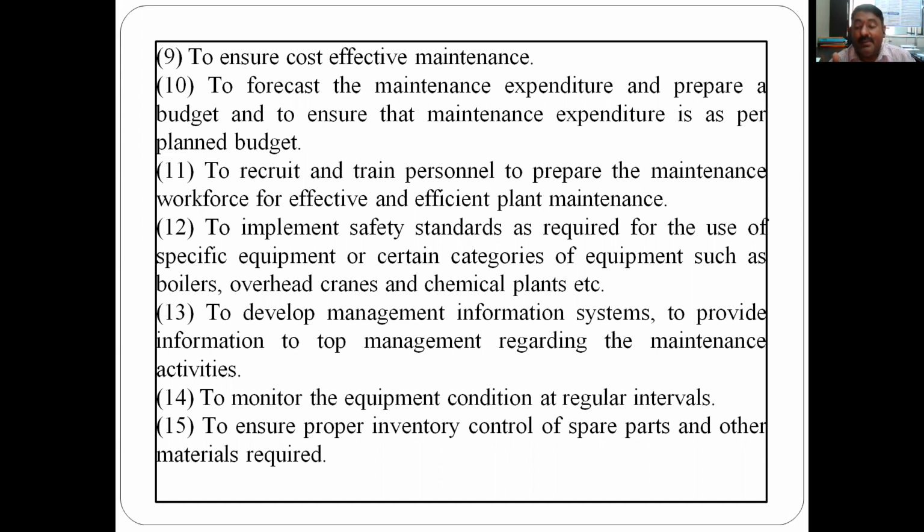So what are the safety standards for use of any specific equipment? Then the maintenance will say, okay, first do this, then second do this, then start the button, then ensure that complete oiling is there, and then only start the operation. You can call it SOP, standard operating procedure. You just Google it, and you will come to know the SOP for different instruments. So what is the SOP for the boiler, then SOP for operating overhead cranes, then chemical plants. This should be prepared by the maintenance department.